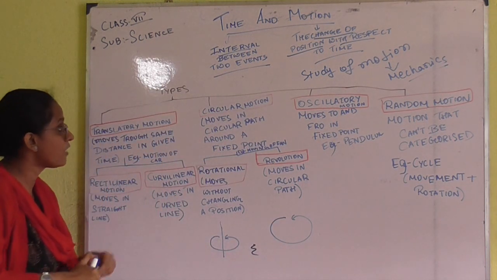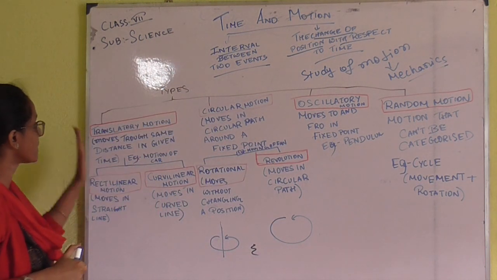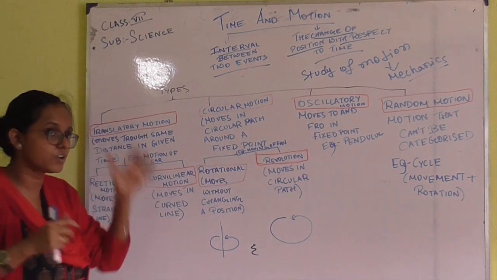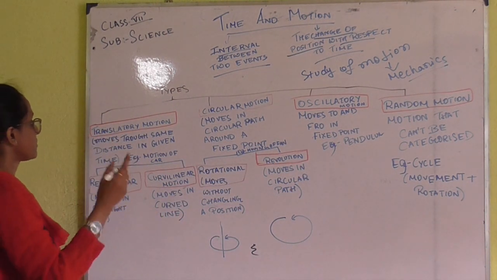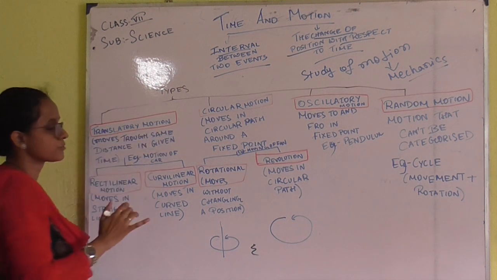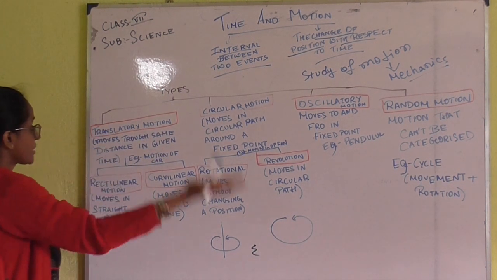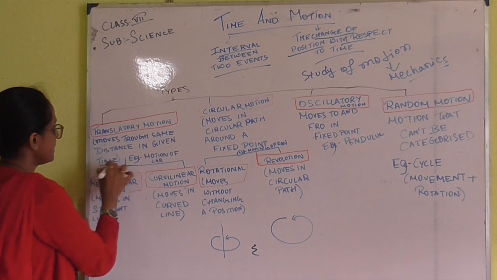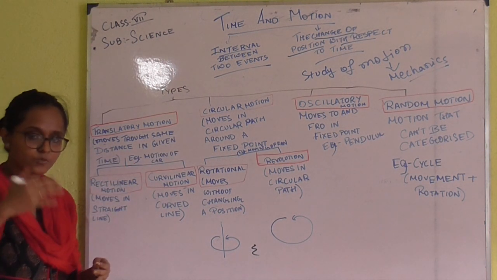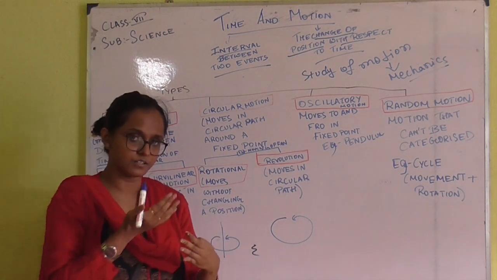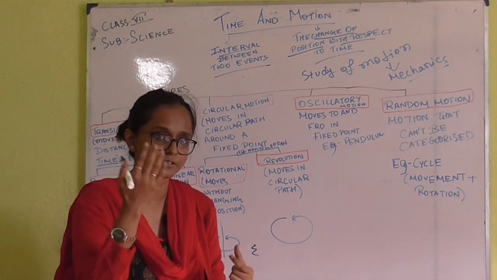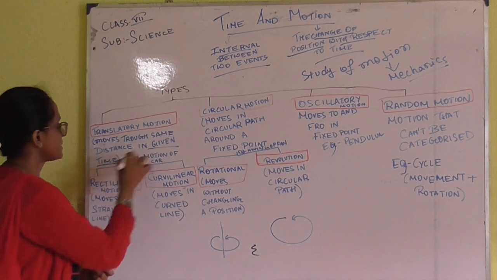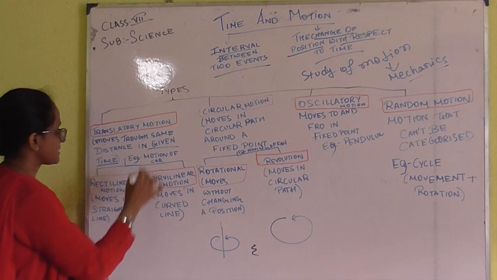Clear? Now what we are going to learn is about the different types of motion. So, what are the different types of motion? First, translatory motion. What is translatory motion? It moves through the same distance in a given time. So if a particular object is moving the same distance in a given time, then that is called translatory motion.